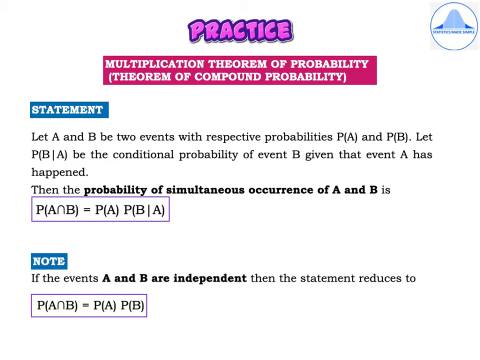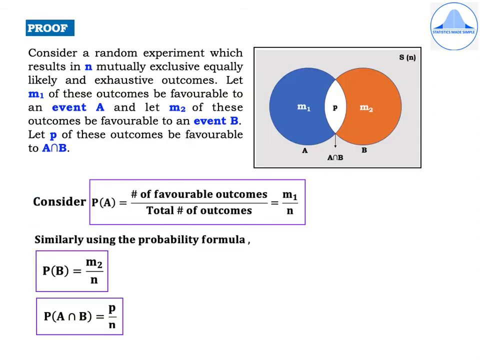Note that if the events A and B are independent, then the statement reduces to P of A intersection B is equal to P of A into P of B. The statement will carry 2 marks and the proof will carry 3 marks. Now the initial proof is very similar to the proof of the addition theorem of probability.